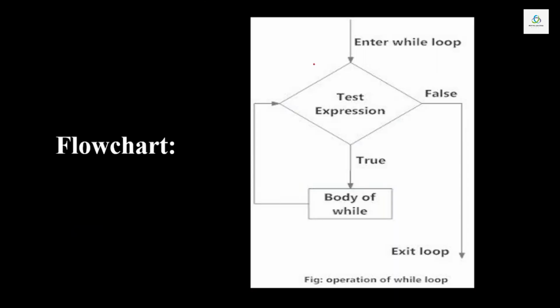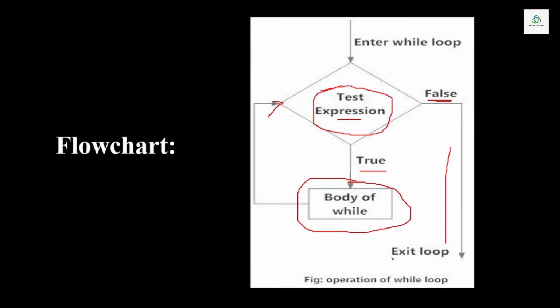See over here the flowchart of while loop. You are entering the while loop. Over here you are going to test the expression. This expression will have two values, either true or false. If the value is true, then the body of while loop will be executed and again it will go back to test the expression. Again the value is true, it will come here and the body of while loop will be executed. But if the test expression fails or the answer is false, then the loop will be terminated, means it will exit.